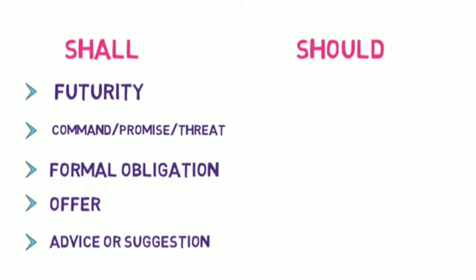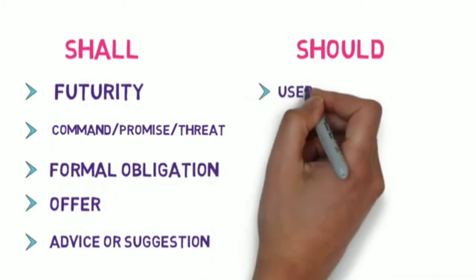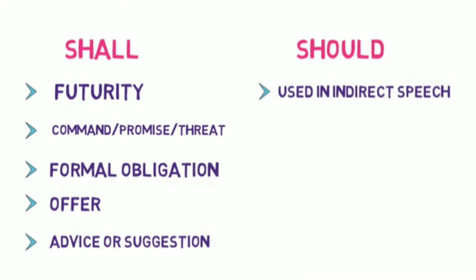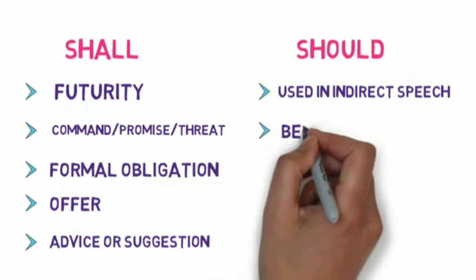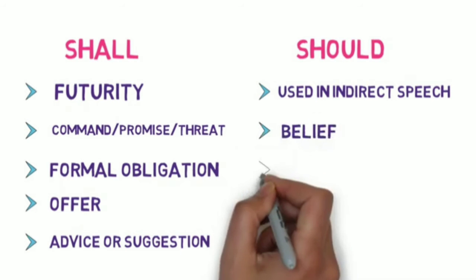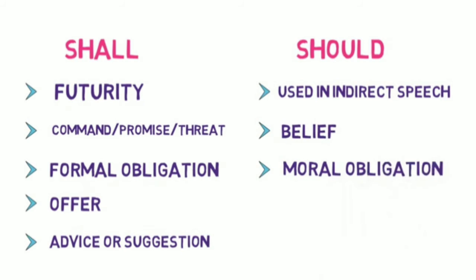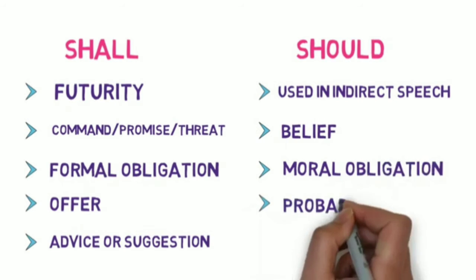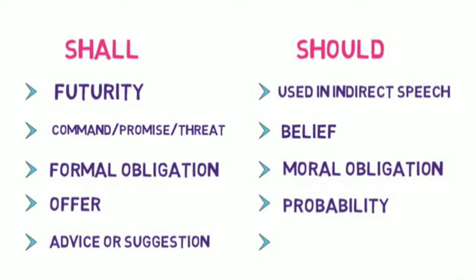And the modal verb should is used in 5 possible ways. Number 1. Past form of shall, and it is used in indirect speech. Number 2. Belief that may not be true. Number 3. Moral obligation. Number 4. Probability. And number 5. Advice or suggestion.